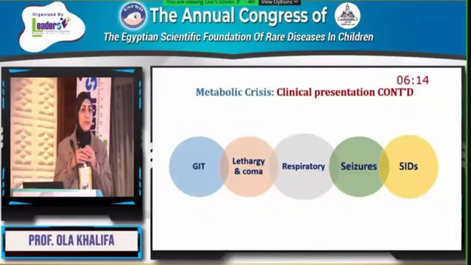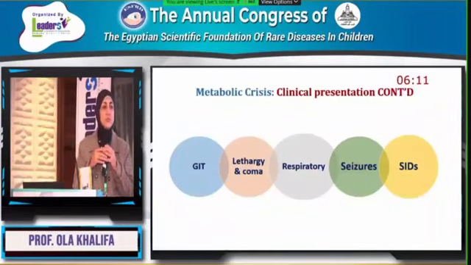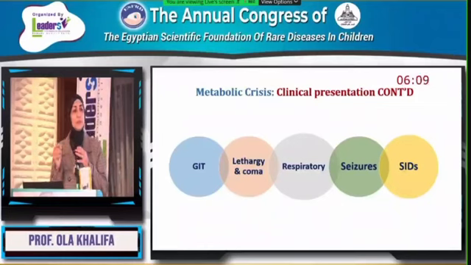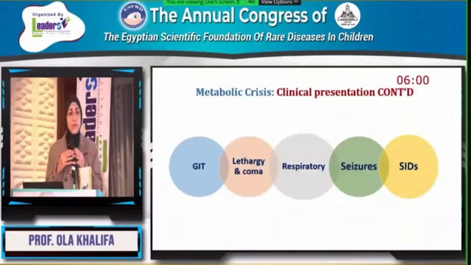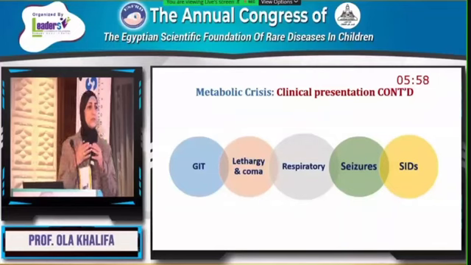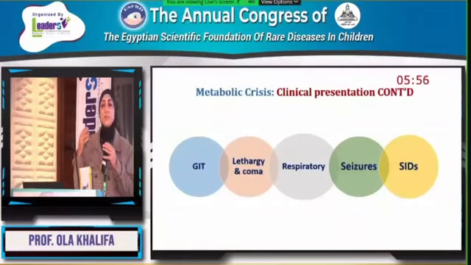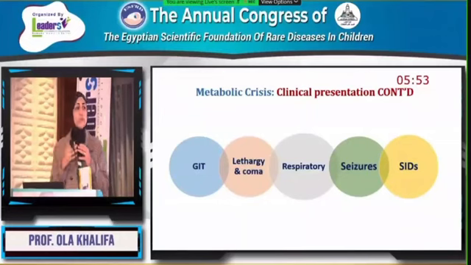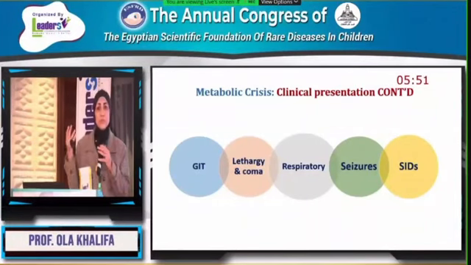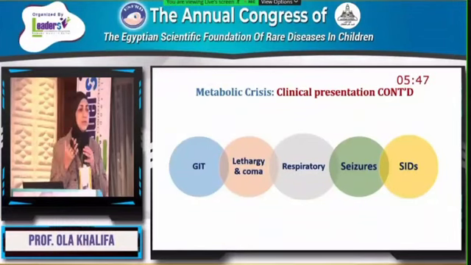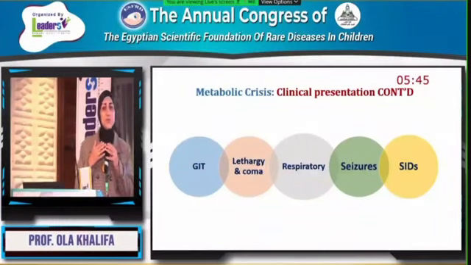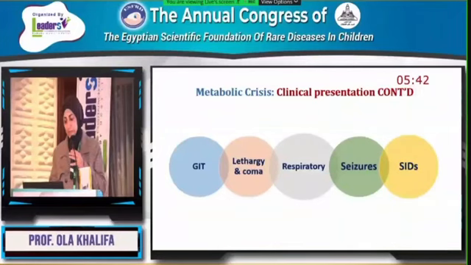Sudden infant death. Although small, there is a significant role of inborn errors of metabolism in the cause of sudden infant death. For example, fatty acid oxidation disorder: we can find patients who were diagnosed with fatty acid oxidation disorders found dead even before the result of newborn screening. This was attributed to arrhythmia. So this is the most common example when we take the history, or family history, and we hear that there is a family history of sudden infant death. We have to think one of the causes is fatty acid oxidation disorders.